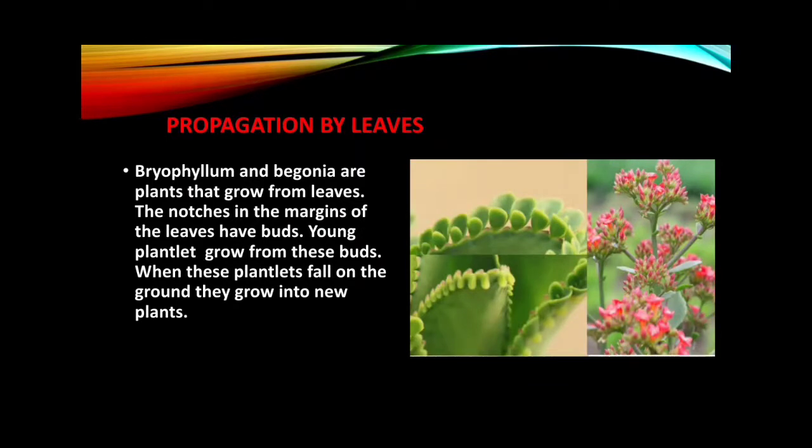Natural propagation by leaves. Bryophyllum and Begonia are plants that grow from the leaf. The notches in the margins of the leaves have buds. Young plantlets grow from these buds. When these plantlets fall on the ground, they grow into new plants.